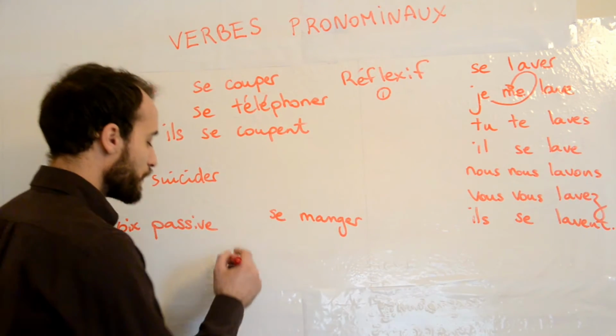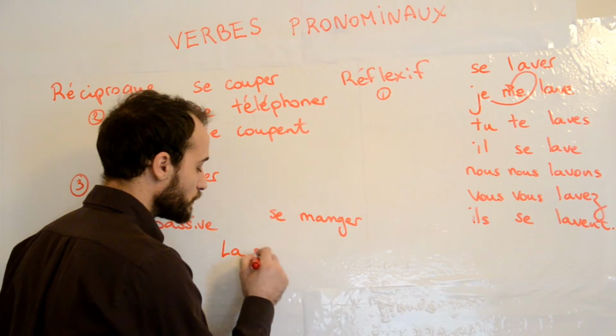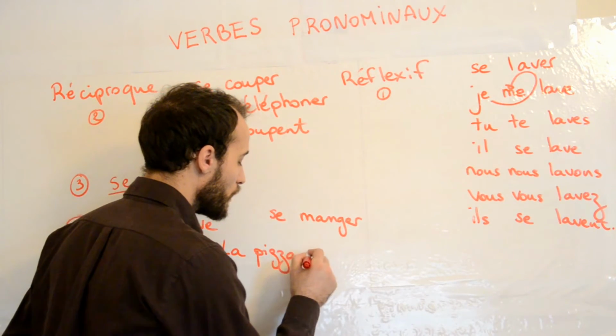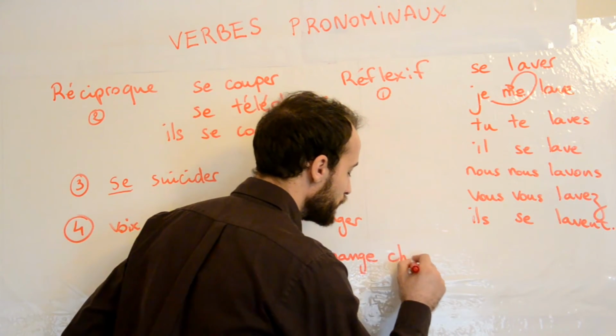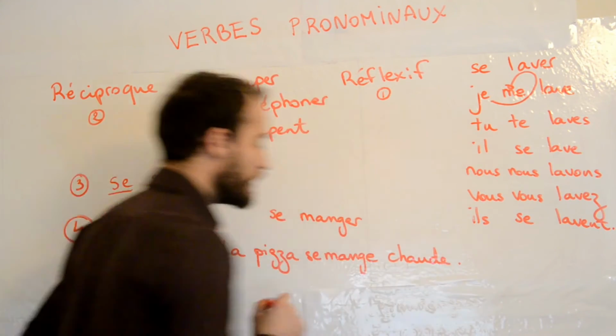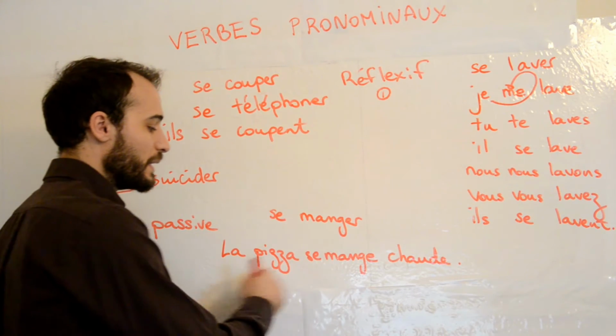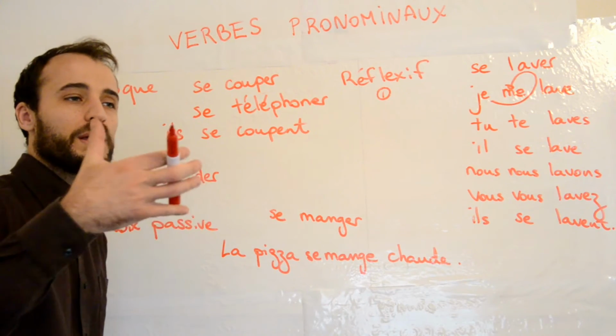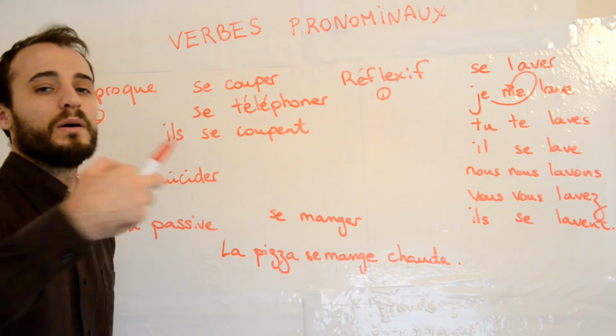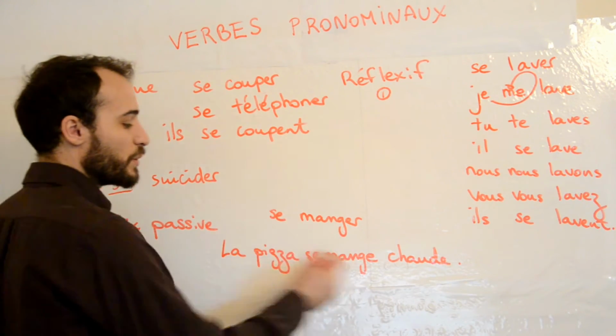An example, if I say la pizza se mange chaude, that means the pizza is eaten warm. So people eat pizza warm, okay? Se mange.